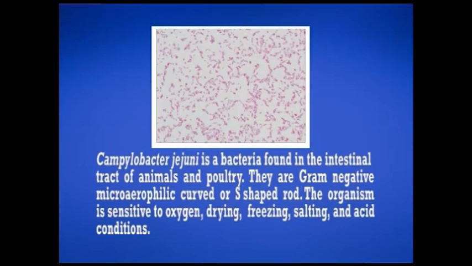Next is Campylobacter jejuni. Campylobacter jejuni is a bacteria that is found in the intestinal tract of animals and poultry. These organisms are gram-negative, microaerophilic, curved or S-shaped rods. This organism is very sensitive to oxygen, drying, freezing, salting and acid conditions.